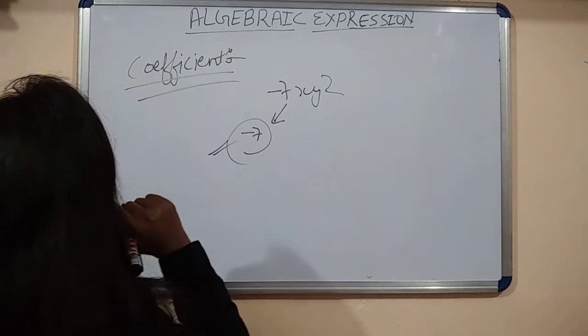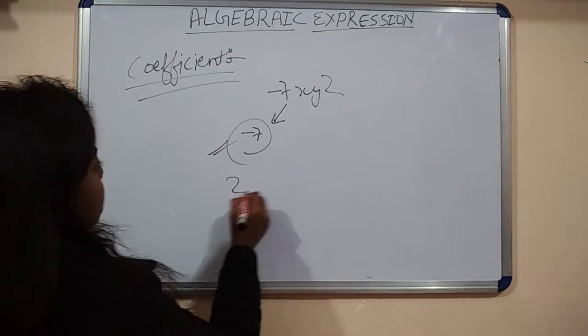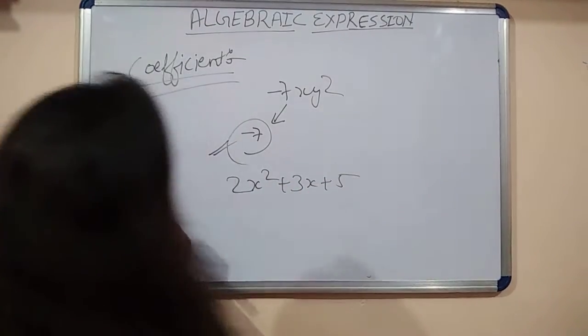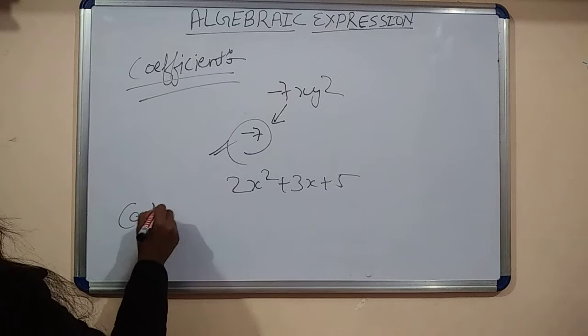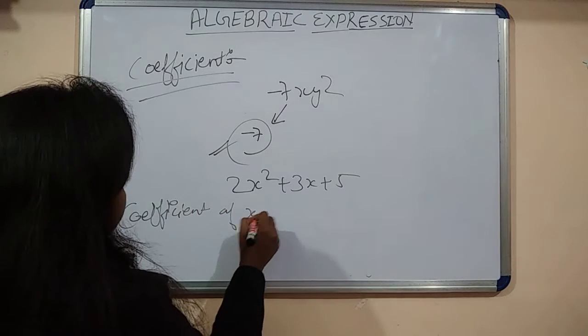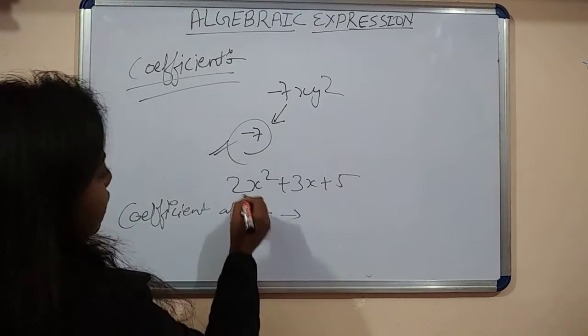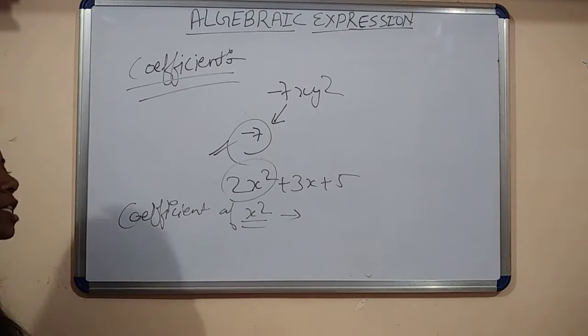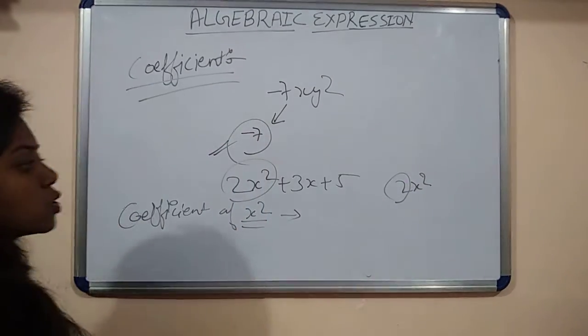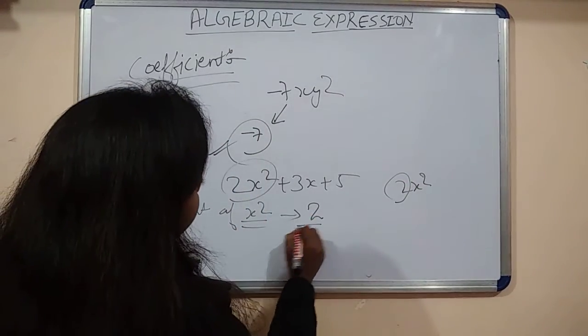Let's take another example. 2x square plus 3x plus 5. What is the coefficient of x square here? The term is 2x square. The numerical value is 2. Then the coefficient equal to 2.